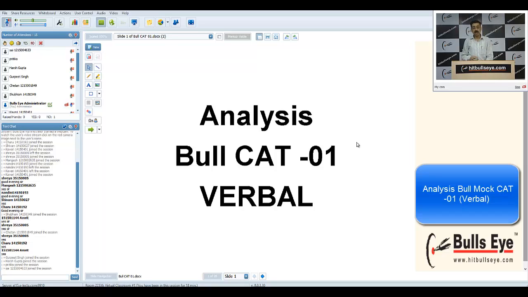Then we have 6 or 7 summary plus inference based questions, and 1 or 2 or 3 at the max grammar based questions. Normally in our Bullseye classes, we cover these chapters in our pack 1. Only the chapters on critical reasoning and sentence generation are in pack 2. So I would assume that primarily while doing pack 1, if we have covered pack 1 already, we have covered 50 to 60% of the paper.